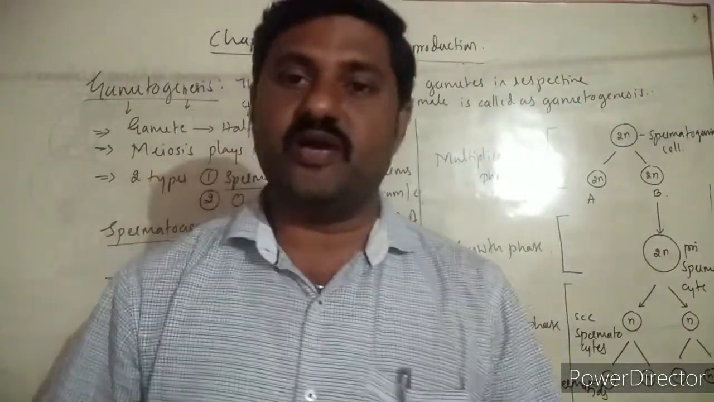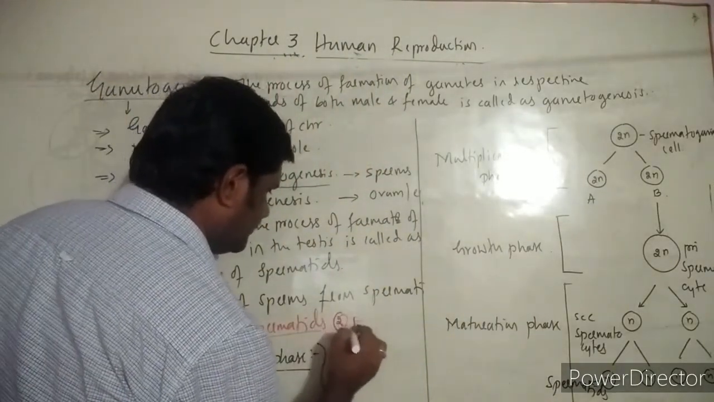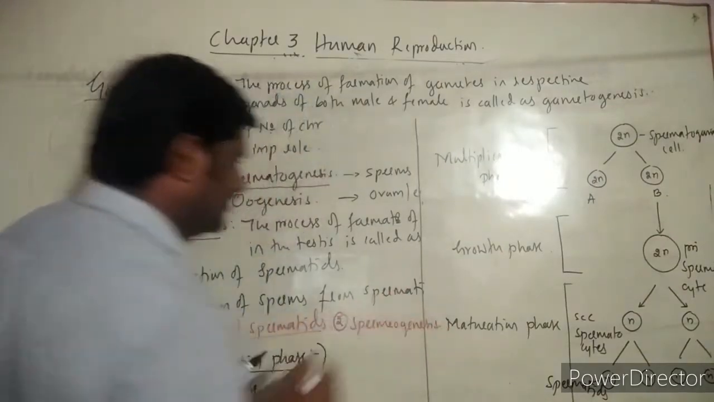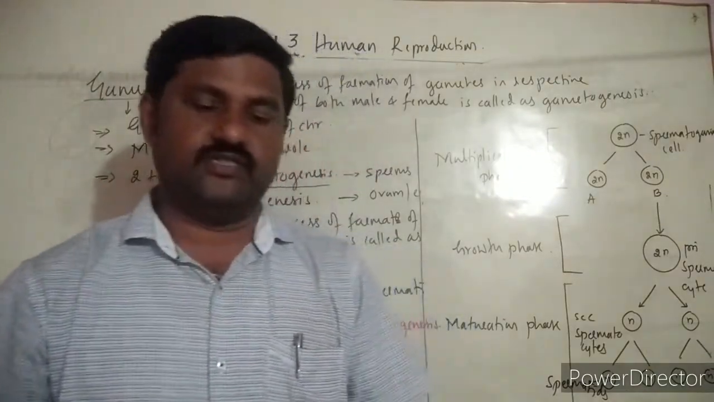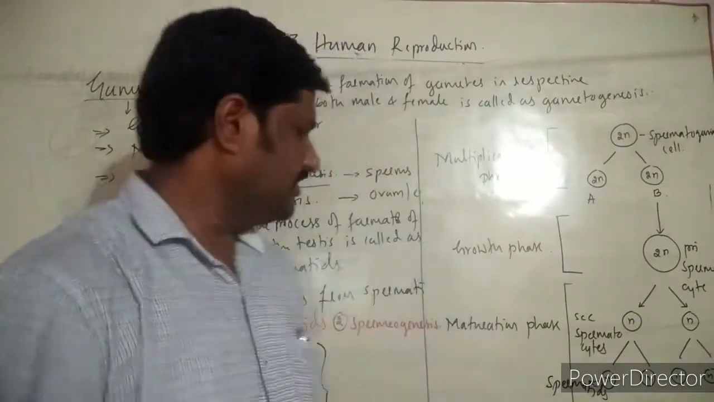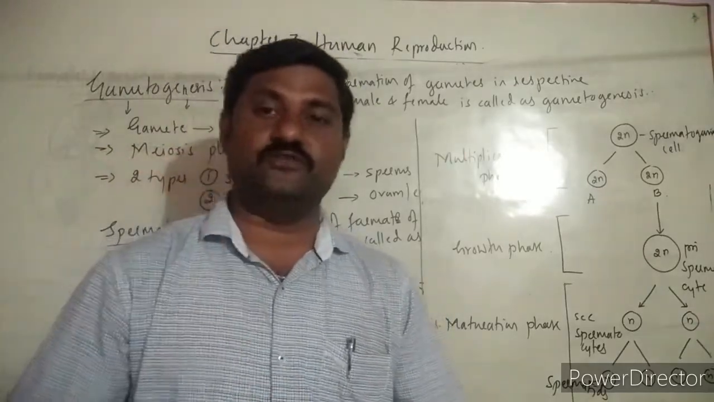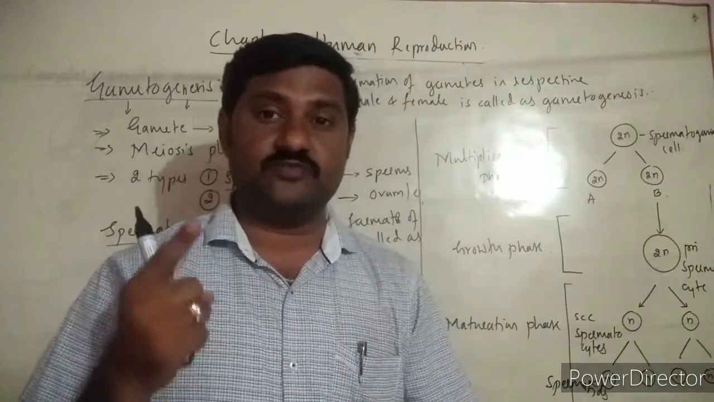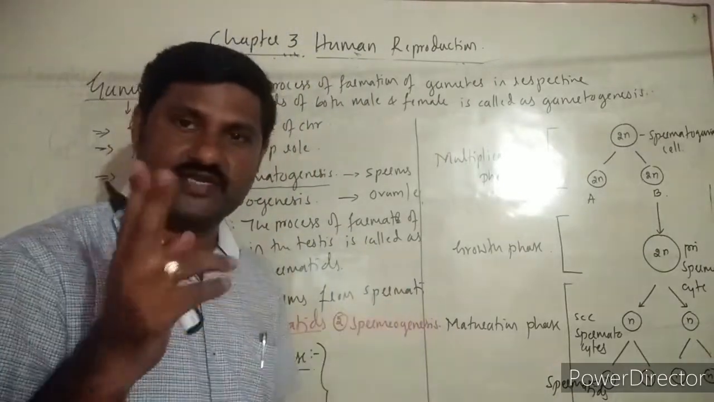What is the name? Spermiogenesis. The second step itself is spermiogenesis. What is spermiogenesis? One more question it is. The process of formation of sperms from the spermatids is called spermiogenesis. Don't confuse it with spermatogenesis, the production of sperms. Spermiogenesis, the formation of sperms from the spermatids. It is the second step.